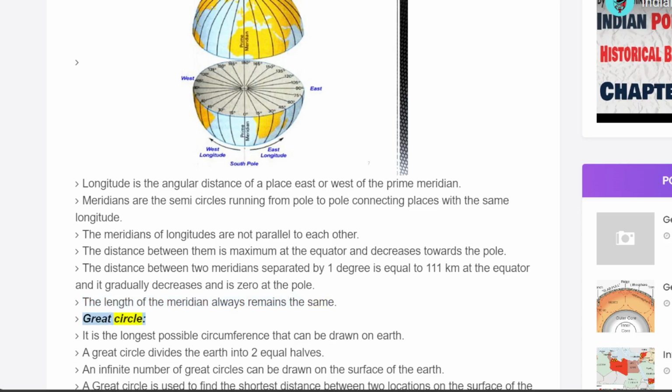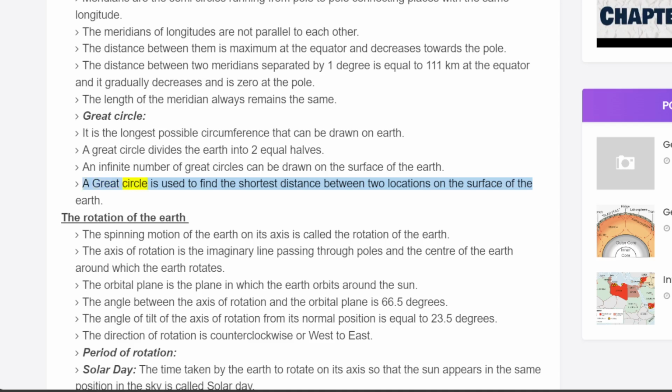Great circle. It is the longest possible circumference that can be drawn on Earth. A great circle divides the Earth into two equal halves. An infinite number of great circles can be drawn on the surface of the Earth. A great circle is used to find the shortest distance between two locations on the surface of the Earth.